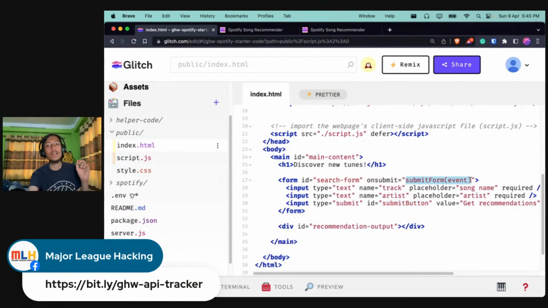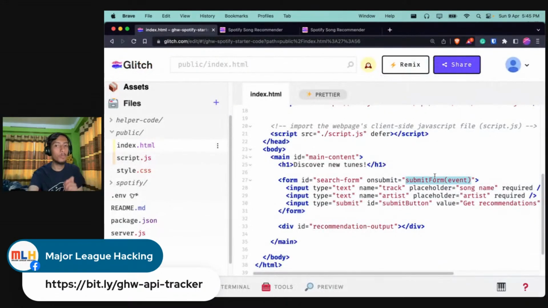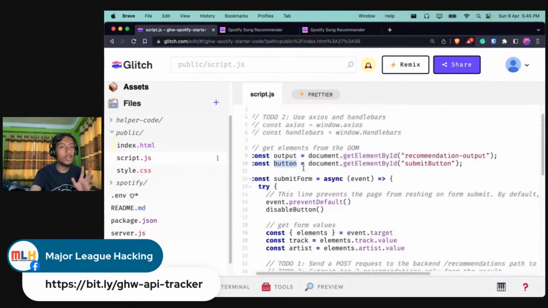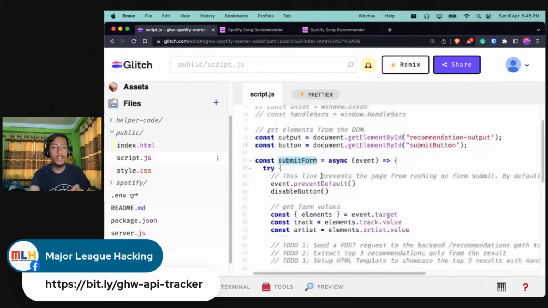So whenever you click on the get recommendations button over here, it will call a function named submit form, and that function is defined over in the script.js file. So this is the function that it will call. Whenever you click this button, this function will execute, right?